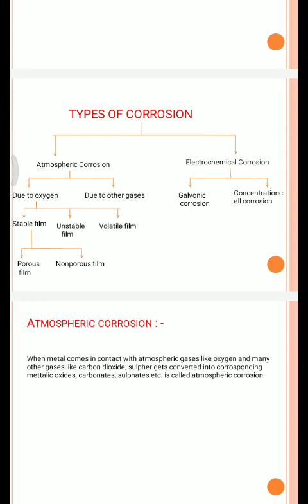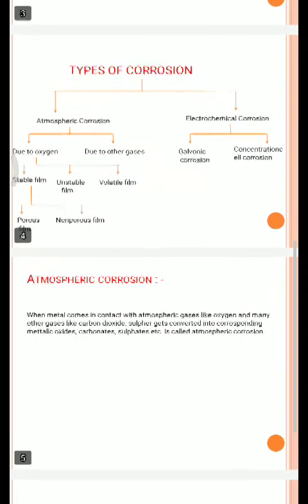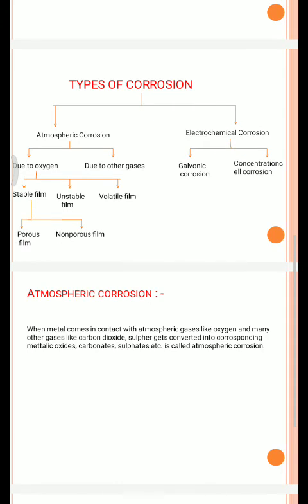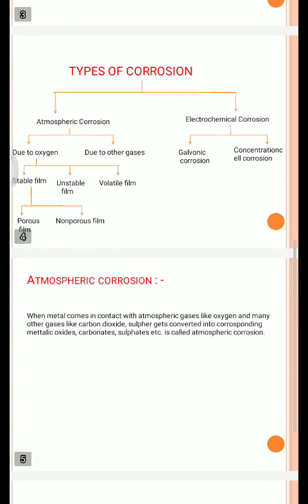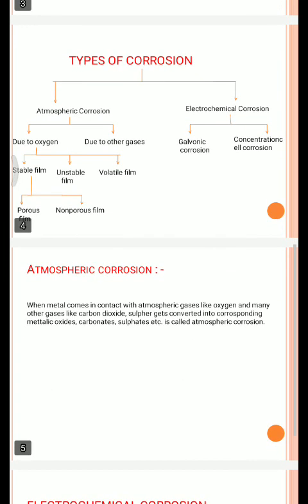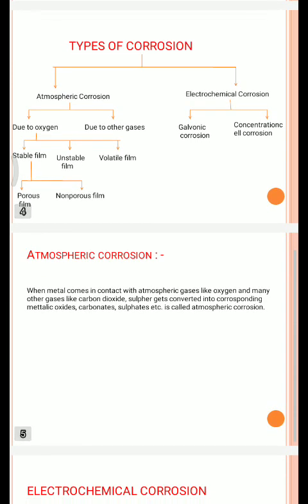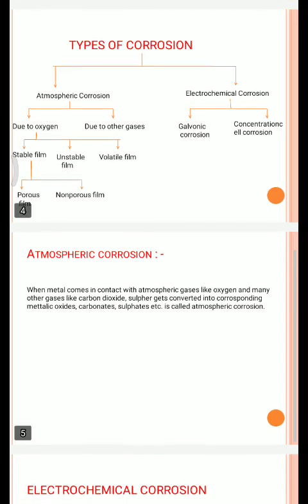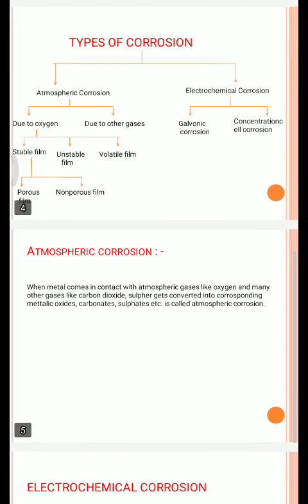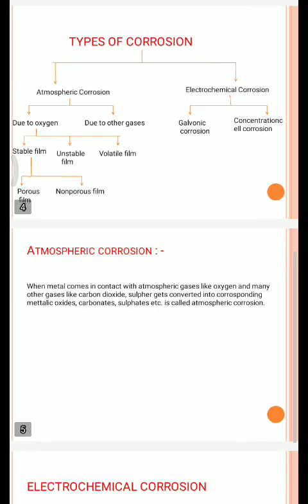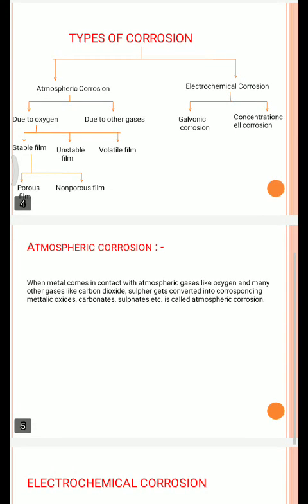Again, electrochemical corrosion is the corrosion when two different metals come in contact with an electrolyte. Then the metal which is higher in the electrochemical series acts as anode, while the metal which is in the lower position in the electrochemical series acts as cathode, and the anode gets corroded here, and it is called electrochemical corrosion. Then electrochemical corrosion is of two types, galvanic corrosion and concentration cell corrosion.